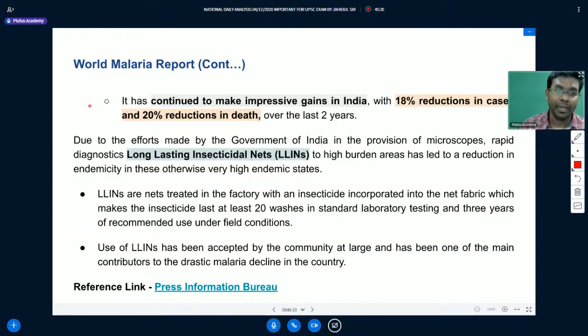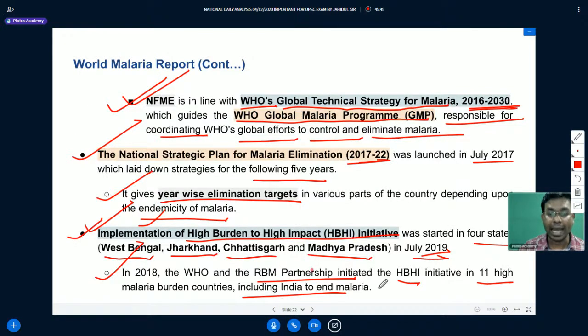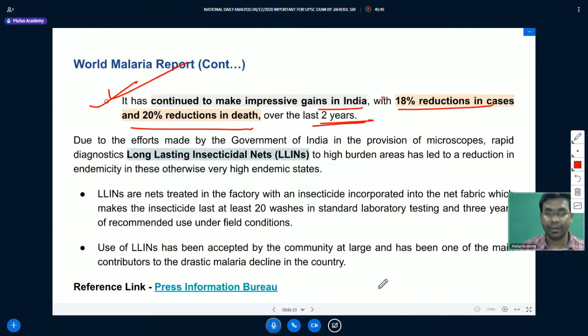It has continued to make impressive gains in India, with 18% reduction in cases and 20% reduction in deaths over the last 2 years. So this program has actually reduced the incidences and deaths.